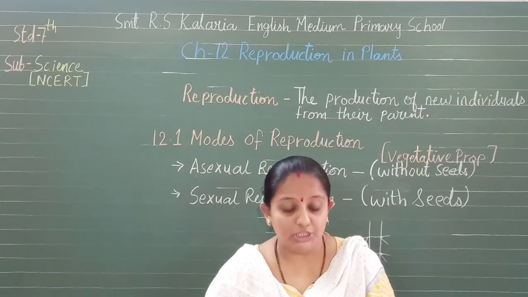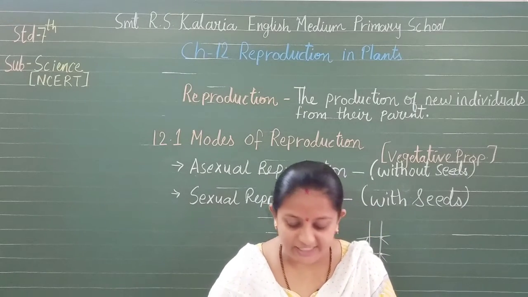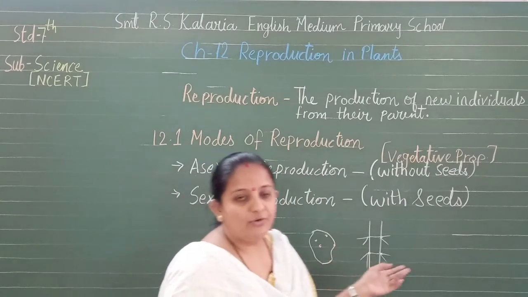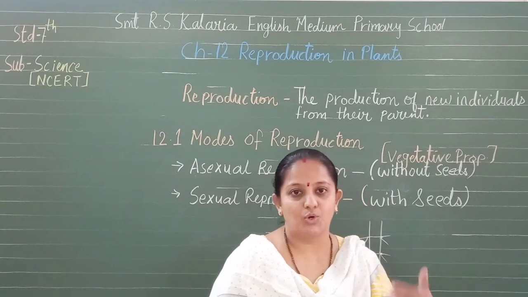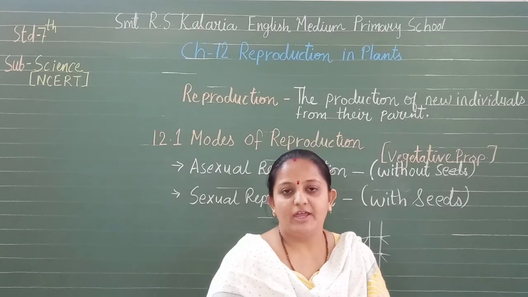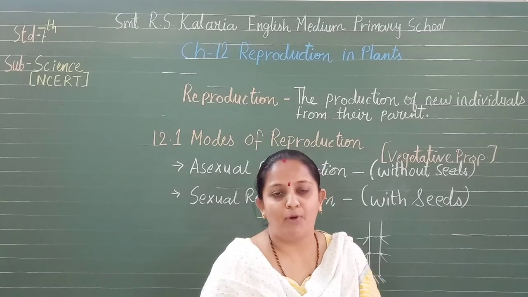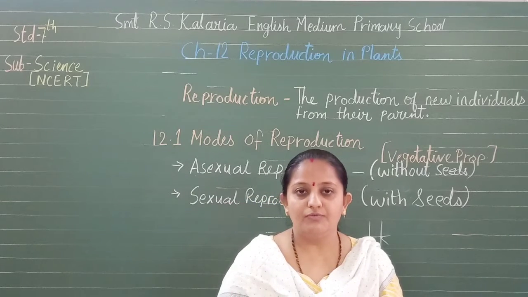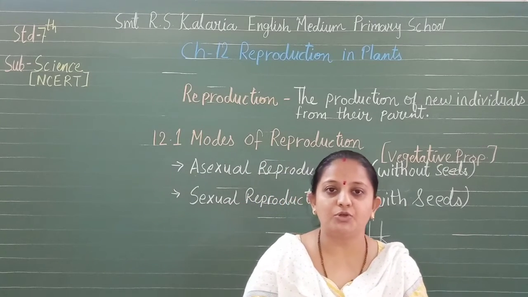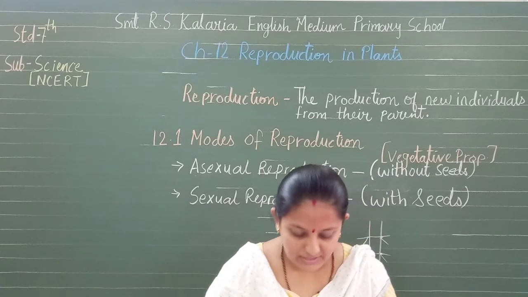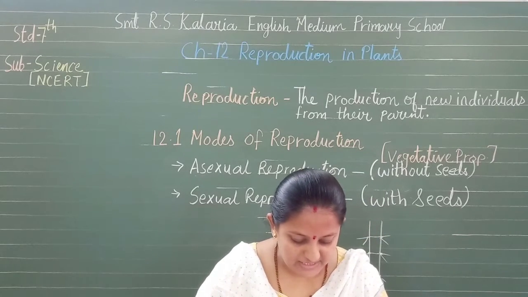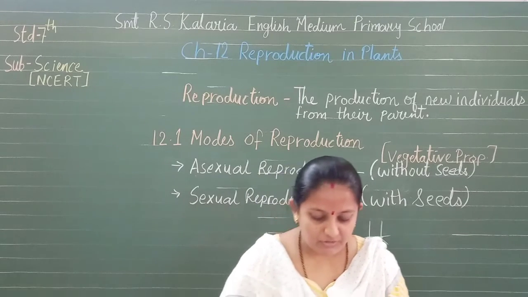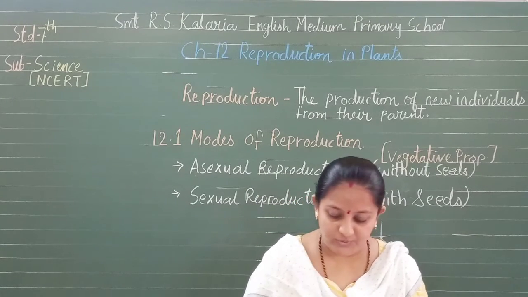The second thing also, the new plants are exact copies of a parent plant, isn't it? New plants, if you try, you can also try that rose plant, we cut a stem and you just grow it in another pot. After some days you can find it grows from the exact copies of that parent, and as they are produced from a single parent. So this is about vegetative propagation, which we have understood.